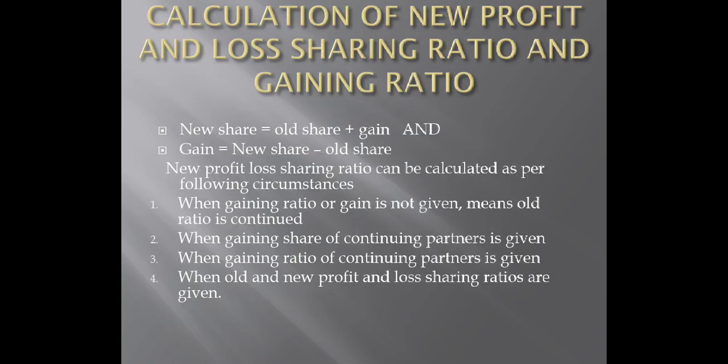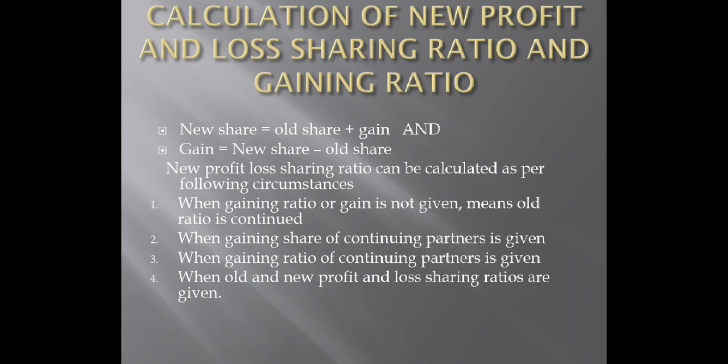So how do we calculate new profit and loss sharing ratio and gaining ratio? Of course, you know very well what is the formula for new share. It is old share plus gain. And what is the formula for gain? It can be easily obtained from the first formula. If you know one of the formulas, then it is easy to find out the formula for the remaining things. So the formula for gain is new share minus old share. It is necessary that you memorize these formulas.